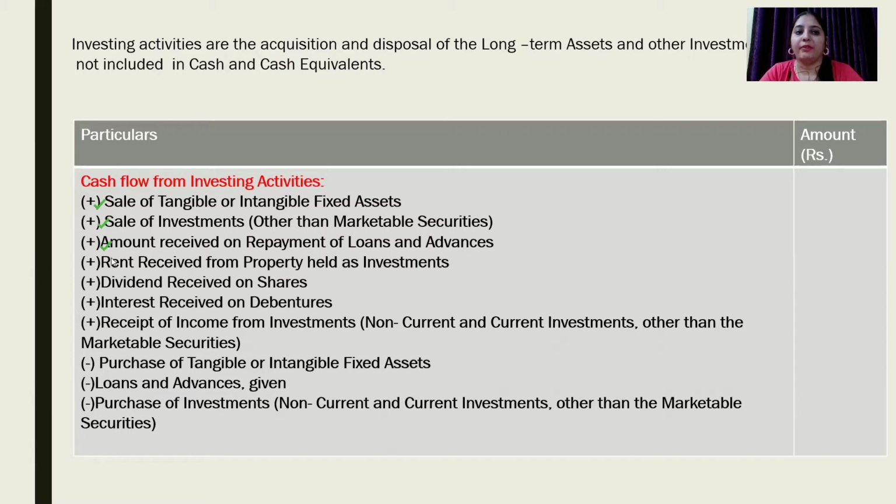Rent received: if investment has been made in property, then rent received is an inflow of cash which will be classified under the head investing activity. Dividend when the amount is invested in shares. Interest received when the amount is invested in debentures. Receipt of income from investments, that is non-current investments, and current investments other than marketable securities.